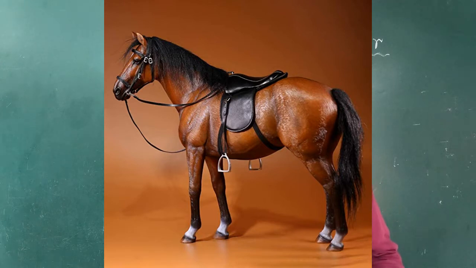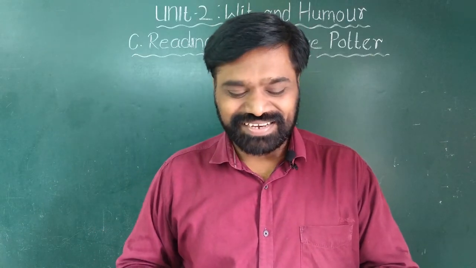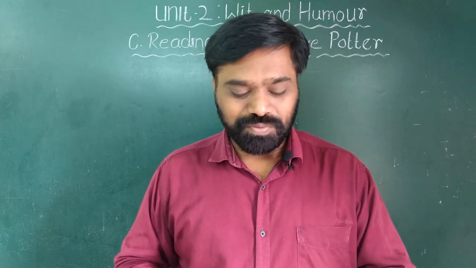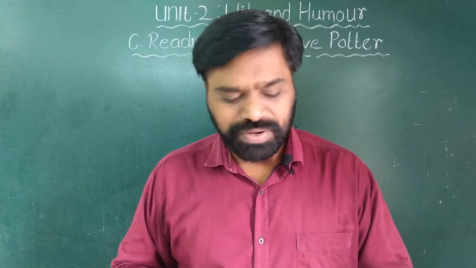What is a saddle? The saddle is the leather seat on which the horse rider sits. You can see here in this image. Yes, that is a saddle, a leather seat. So the saddle was very slippery.